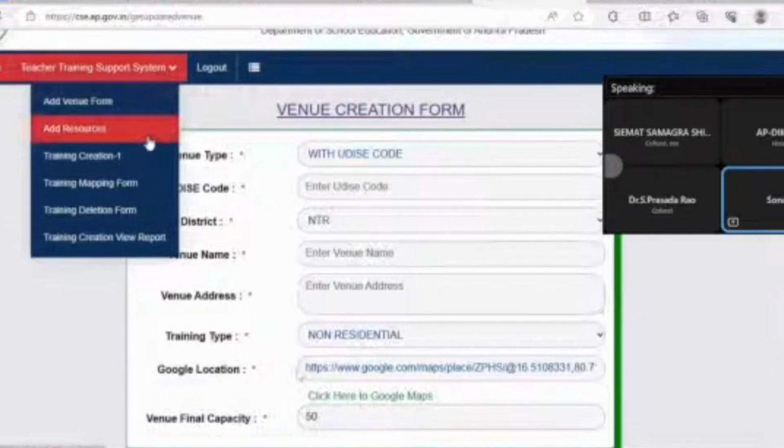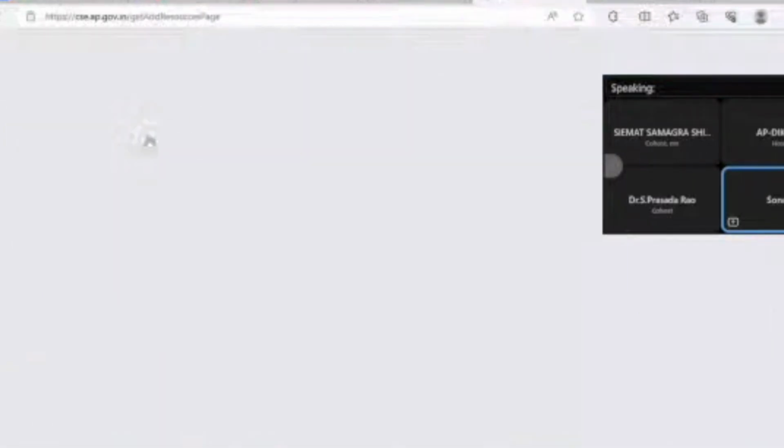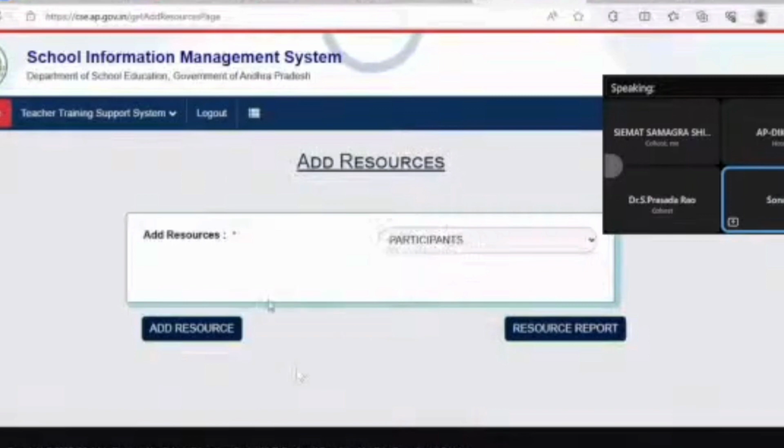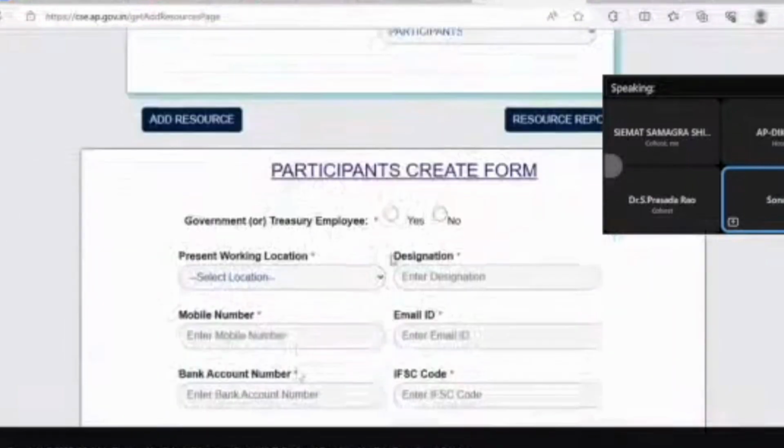So once you create a venue, it's in the system, you go to resources. So I am again emphasizing, you need not create again and again until and unless your school complex training centers are changing. If it is a changed location based on the situation, then you have to enter the venue location. Otherwise, you can't map. So when we say add resources participants,